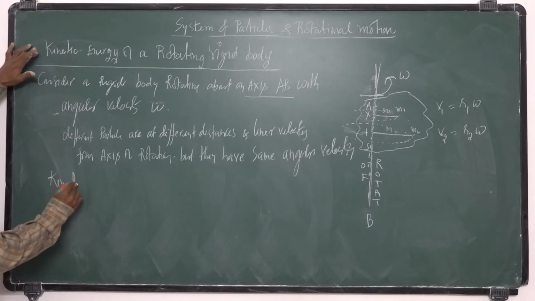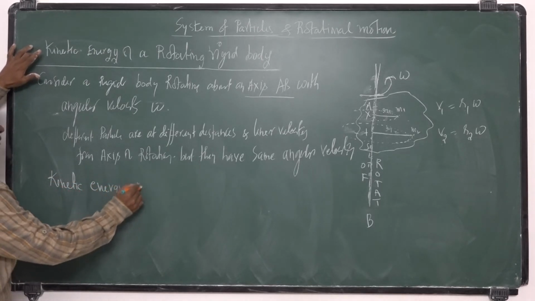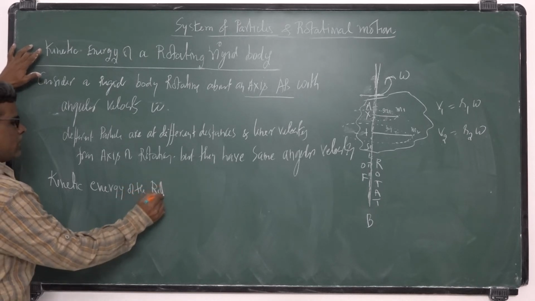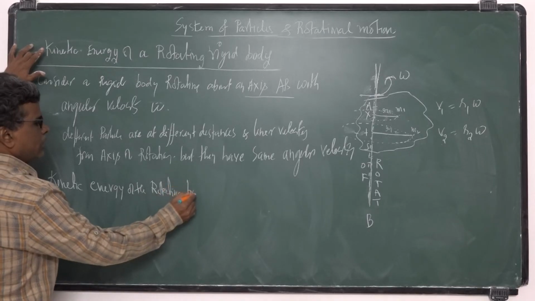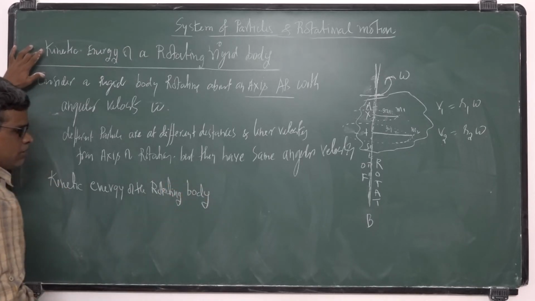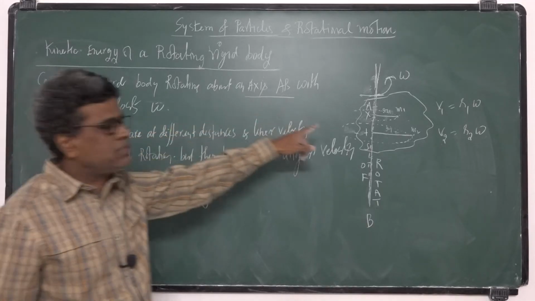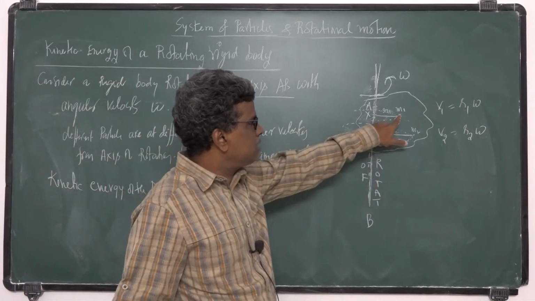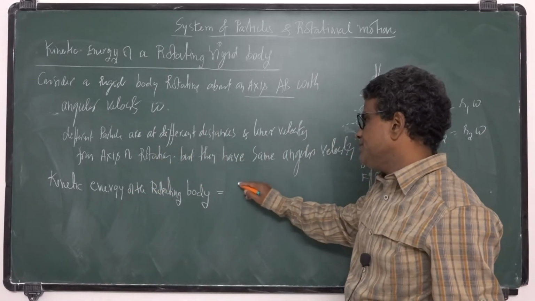So I want the kinetic energy of the rotating body. This body consists of many particles. I consider one of the particles as m1. What is the kinetic energy of m1?